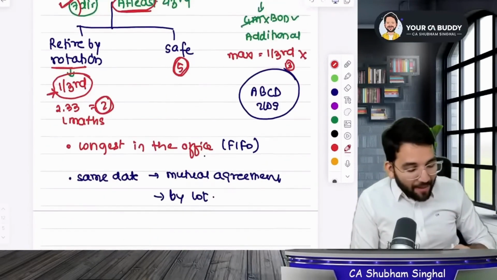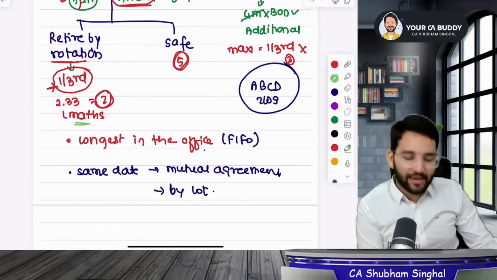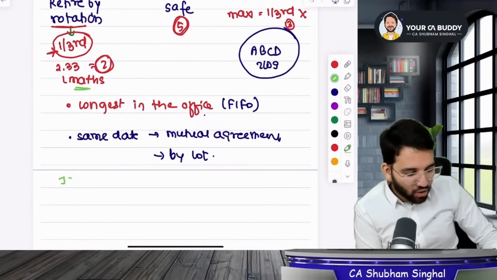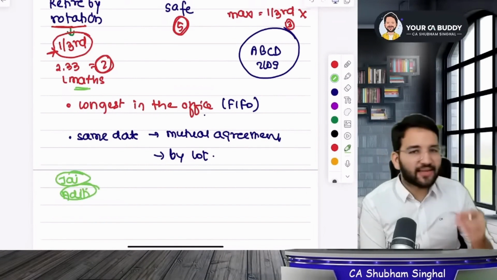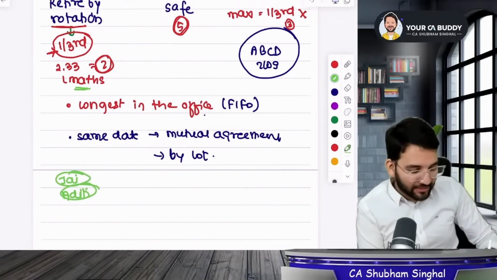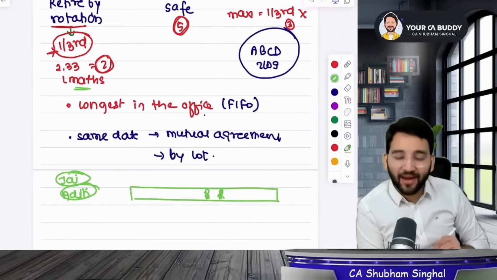Okay, understood. Now what did you do? You have removed 2 people here. Who are these 2 people who left the board of directors? Let's presume some imaginary names for the sake of understanding. One is Mr. Jai and the other one is Miss Aditi. Since you have decided to remove both Mr. Jai and Miss Aditi from the board of directors, what will be your next step, guys? Think of it and let me know.